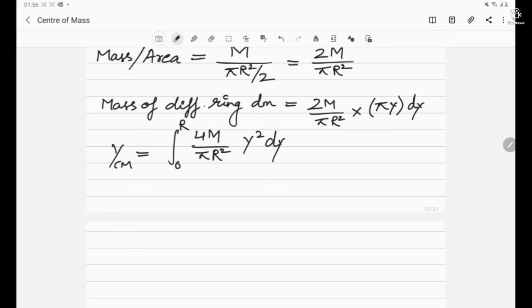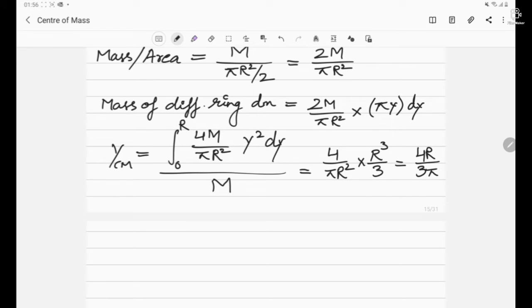Now we will be divided by the total mass m. Now here the integration will be what? Will be cancelled out. We will be left with 4 by pi r square. It will be integrated, so it will be y cube by 3. So we can say it is r cube by 3. So finally the answer will be 4r by 3 pi.